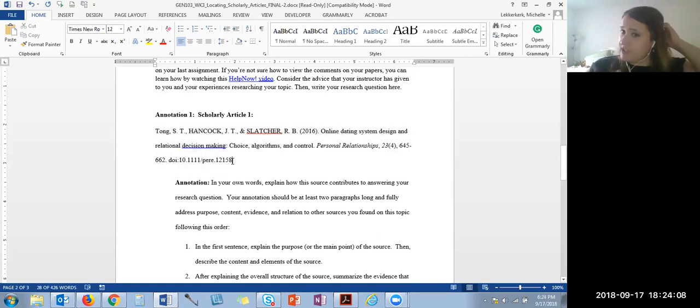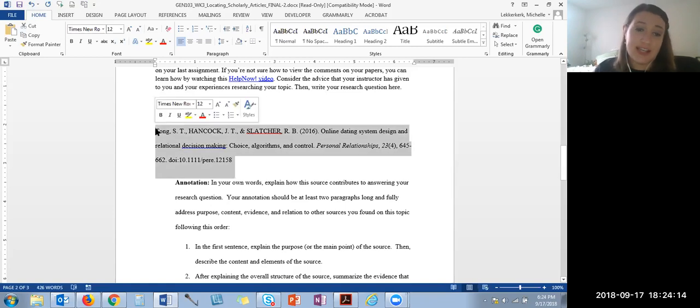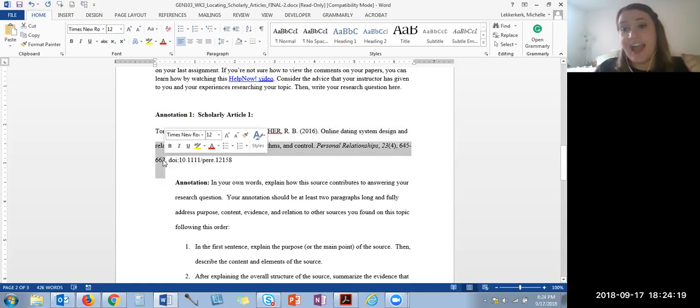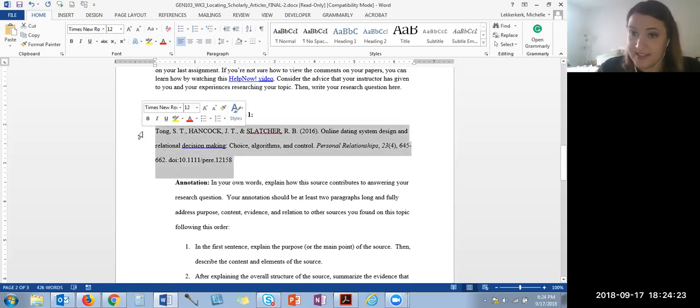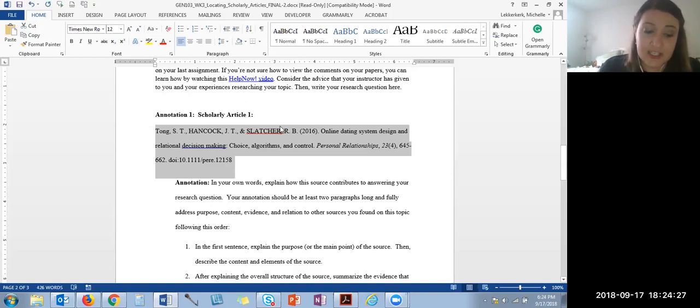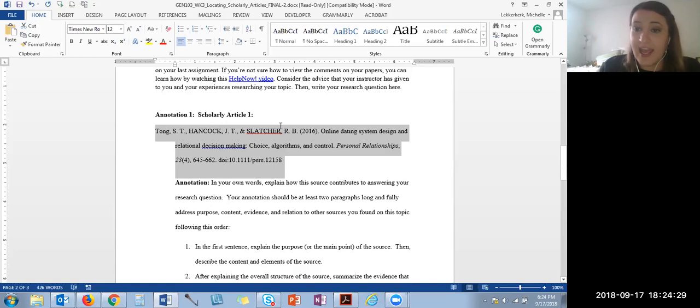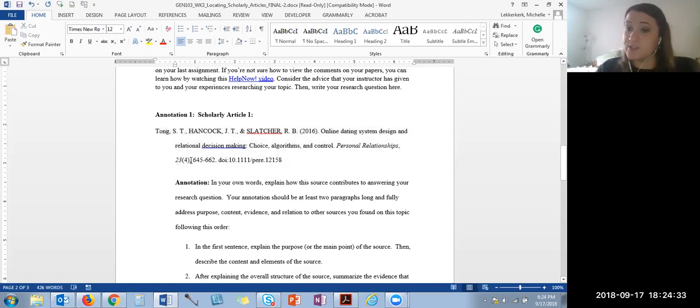And the last thing you need to do for your reference citation is it needs a hanging indent. What that means is that the first line is long and the next two lines are scooched in a half inch. So to do that, highlight your reference citation, and then the keyboard shortcut to do this is simply Control T. And as you can see, my first line is long and my other two lines have been scooched in a half inch. And this is what your citation should look like.